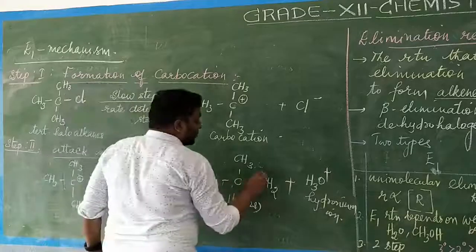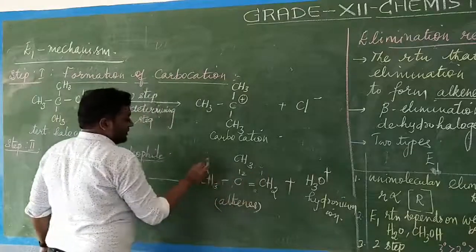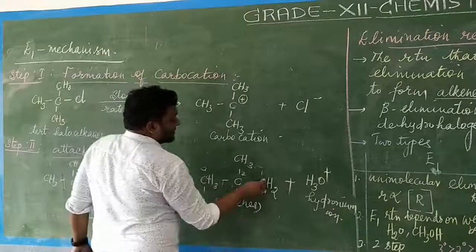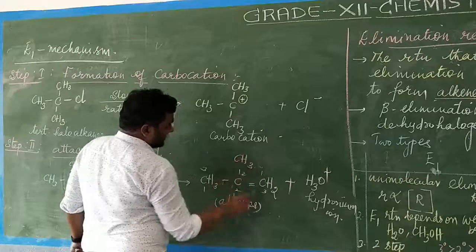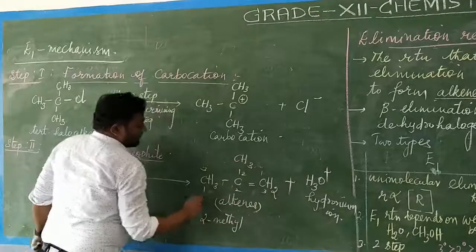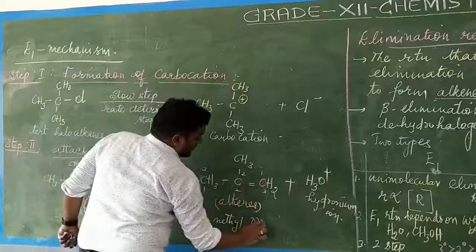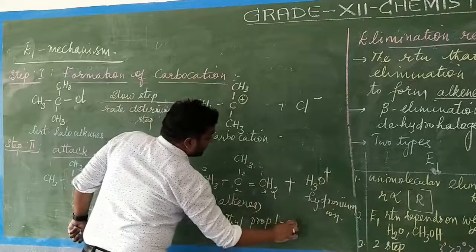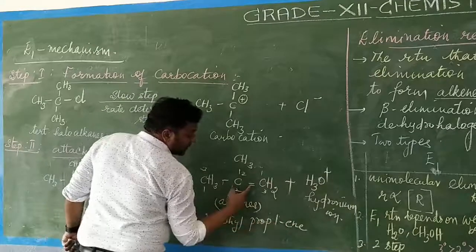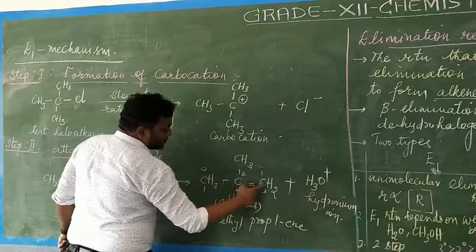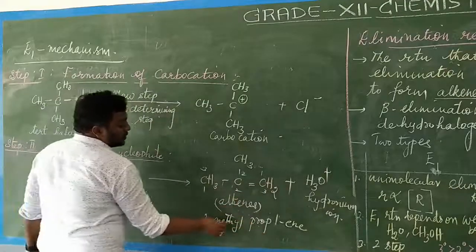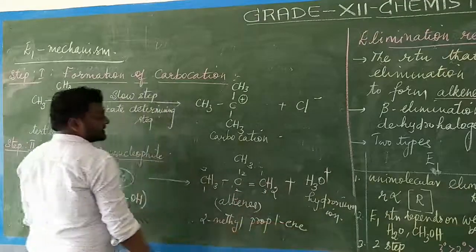For naming, number the carbons 1, 2, 3. The first carbon is unsaturated and the second carbon has a methyl group, so 2-methyl. There are three carbons, so the parent hydrocarbon is prop, and the double bond is at the first carbon, so 1-ene. So 2-methylprop-1-ene is the name of this compound.